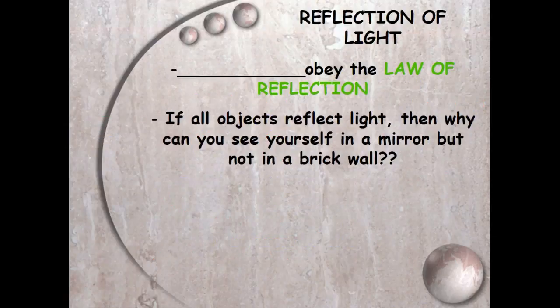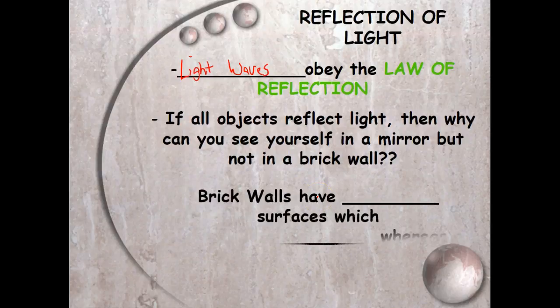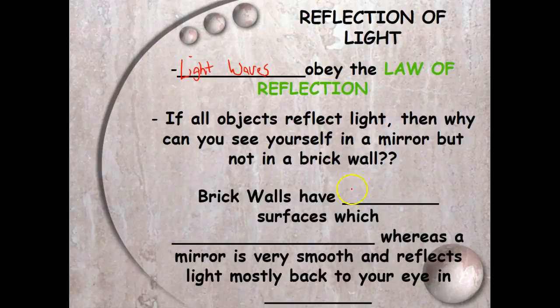Okay, the next thing is the reflection of light. We have to understand that light waves are going to abide by the law of reflection. So if all objects reflect light, then why can you see yourself in a mirror but not in a brick wall? Well, because brick walls have a bumpy surface which reflects light in all directions, whereas a mirror is very smooth and reflects mostly light back to your eye in one direction.